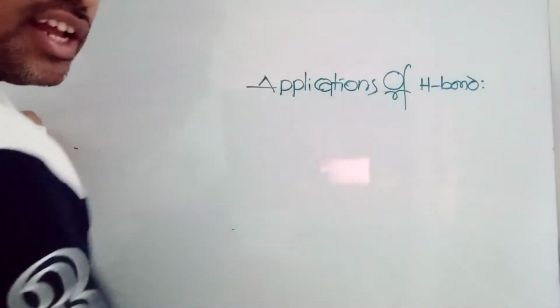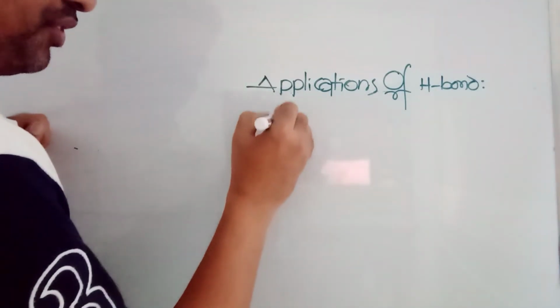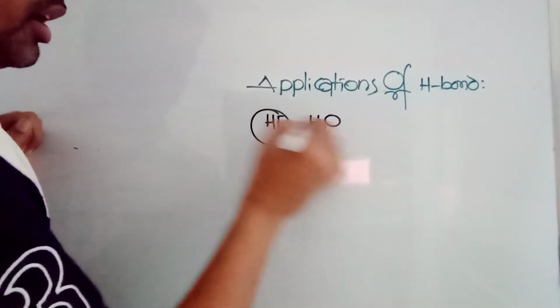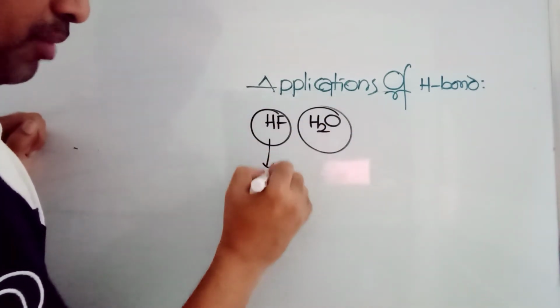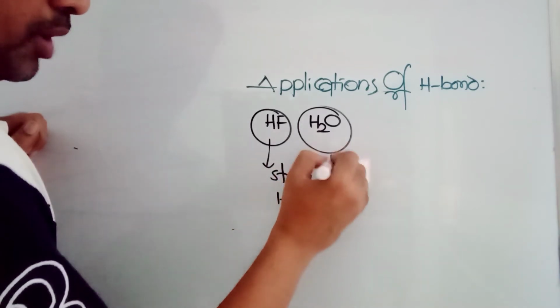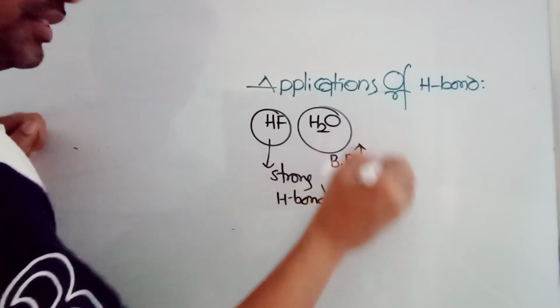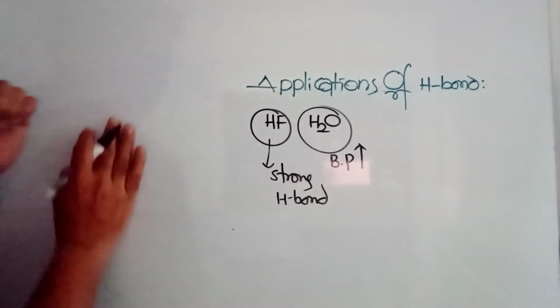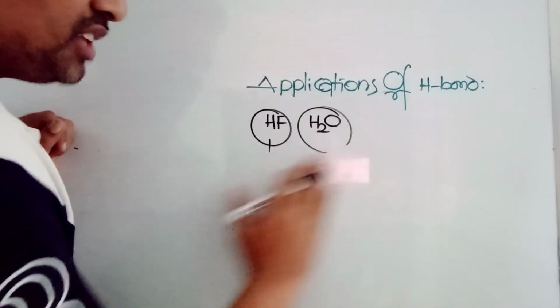One other question they can ask you is: HF and water, which will have the stronger hydrogen bond? HF will have a strong hydrogen bond, no doubt, but the boiling point of water is high. The boiling point of water is greater than HF, even though HF has a strong hydrogen bond. How does HF have a strong hydrogen bond?